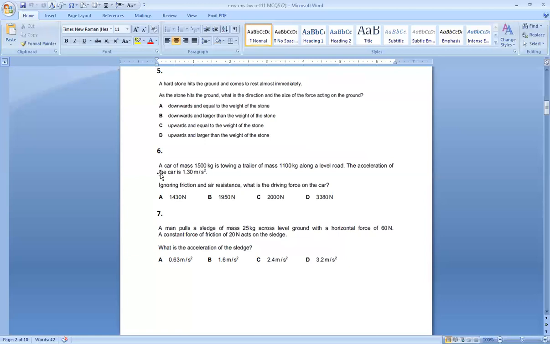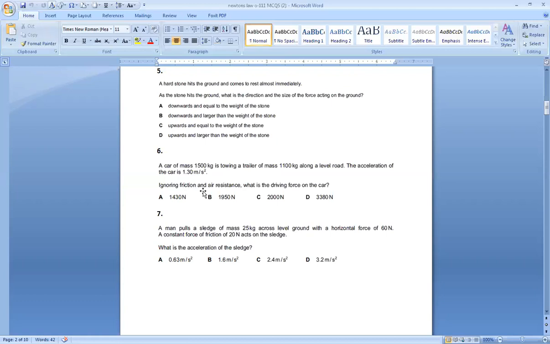Number 6, a car of mass 1500 kg is towing a trailer of mass 1100 kg on a level road. The acceleration of the car is 1.30 meter per second square. Now, the car is pulling the trailer, so this acceleration belongs to both of them. So we have to consider the total mass of these two objects. We cannot just consider the car. So the total mass will be 2600 kg and the acceleration is 1.3.